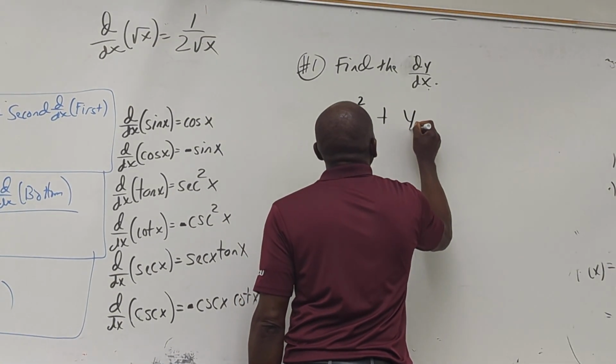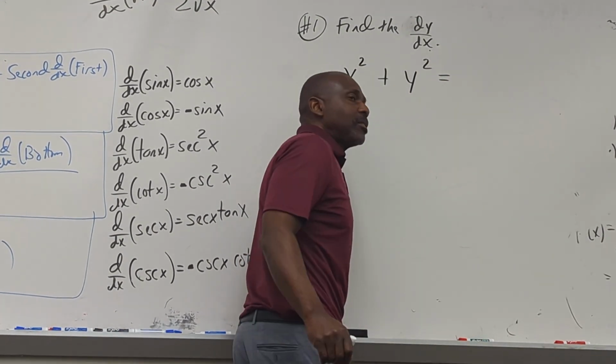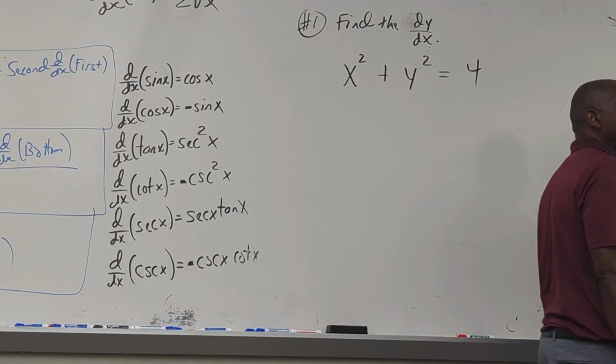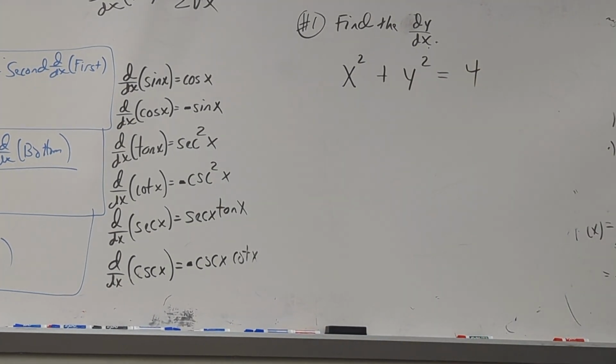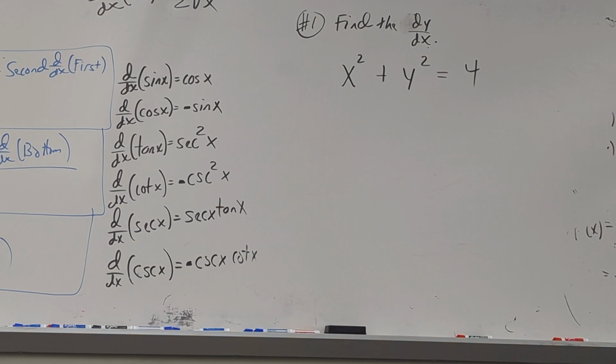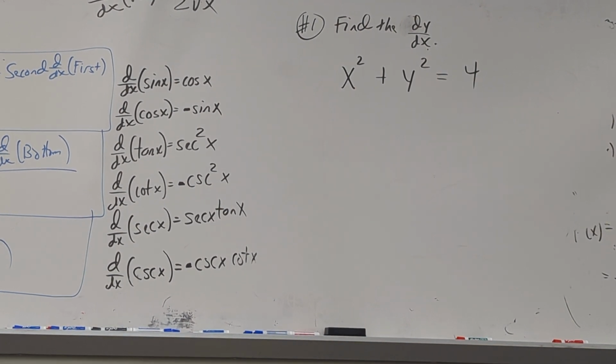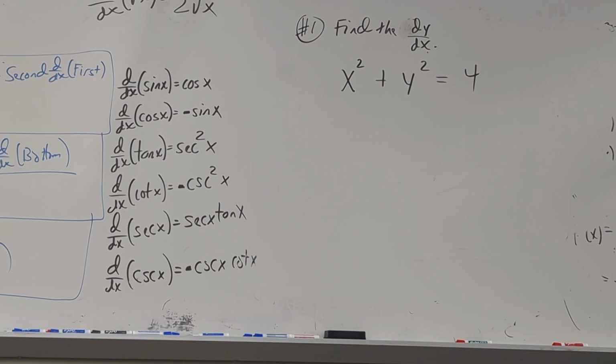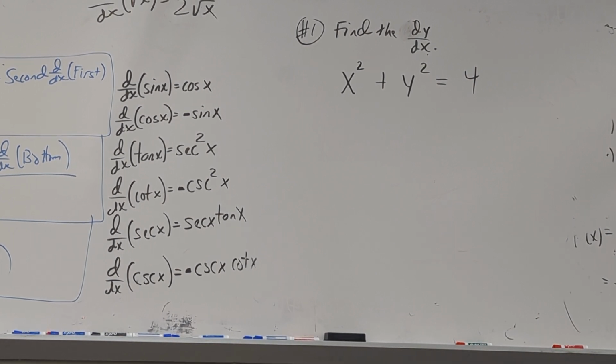x squared plus y squared equals, pick a number. Let's do this. Anybody know what this is the equation of? What the graph of this looks like? x squared plus y squared equals 4?